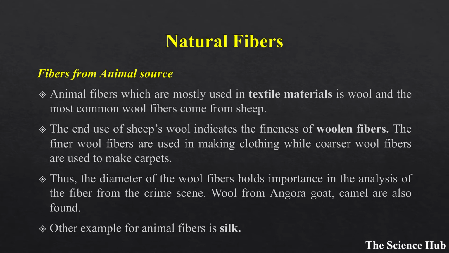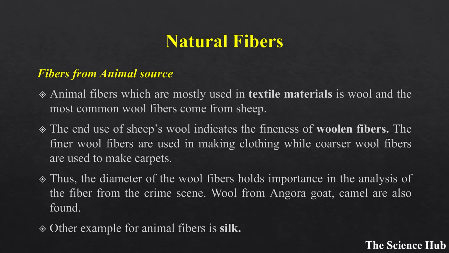Then fibers from animal source. The animal fiber most used in textile materials is wool, and the most common wool fibers come from sheep. The end use of sheep's wool indicates the fineness of woolen fibers.